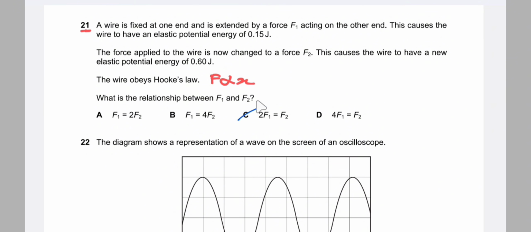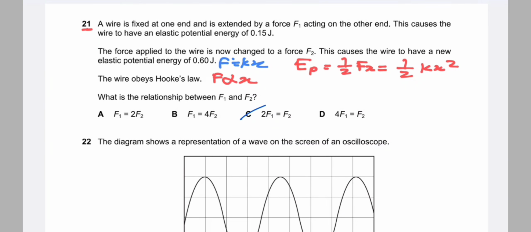What is the relationship between force F1 and F2? So we know that elastic potential energy is equal to half Fx or half kx squared, where x is the extension and k is the constant. And we also know that according to Hooke's law, force is directly proportional to extension, that is, force is equal to constant into extension. We are given the value of energy with force F1, and also energy with force F2. So we don't need the extension in the equation, since the constant is the same for both equations, so we can cancel it out.